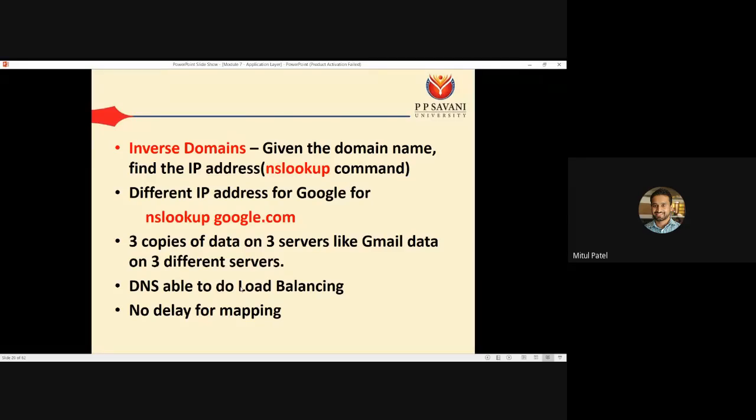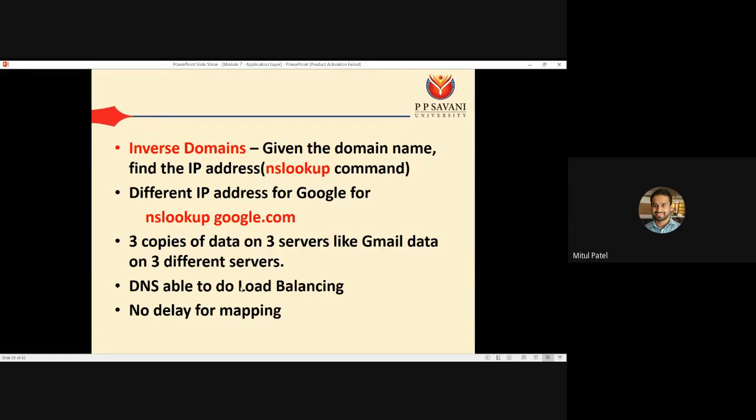Okay, so for example, suppose you type nslookup google.com: the first time it shows one IP address, the second time it shows another. That means you cannot decide which IP address of google.com is the matching one. What is the reason? The reason is the same copy of the data. Our content is copied on 3 different servers.